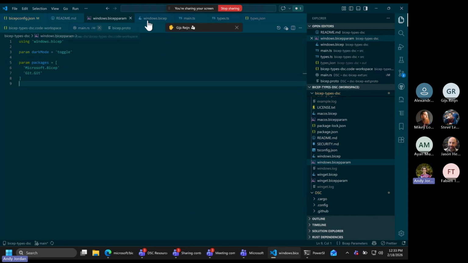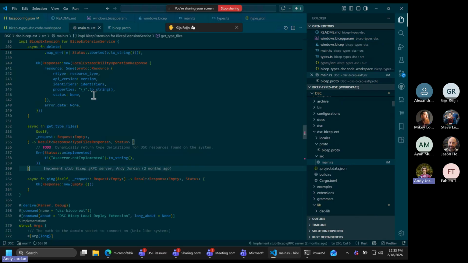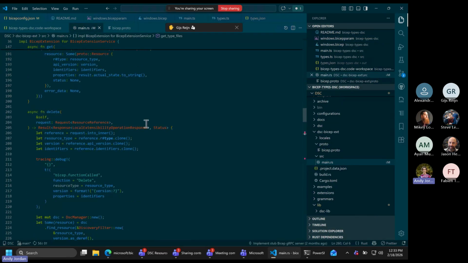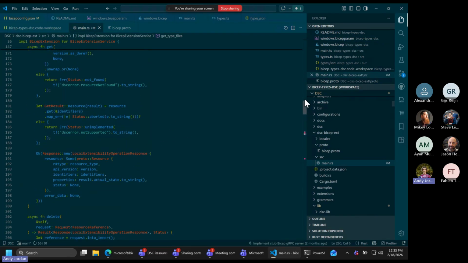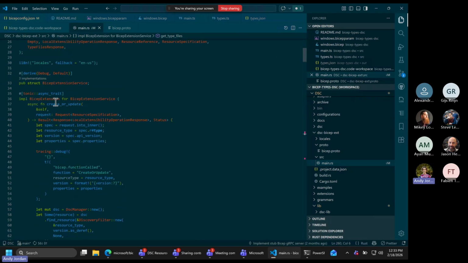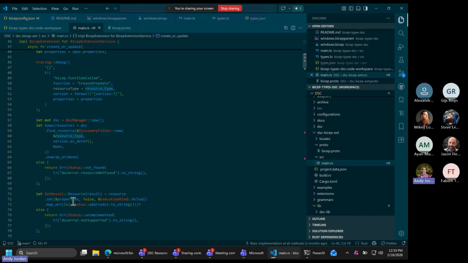When you actually execute against DSC, let me go to the set function here, just to really clarify, the create or update gets the full spec of properties after all the resolution has happened. So there's no function calls in there. There's nothing for DSC to interpret. It is just straight up all of the resolved properties, the version and the resource type, and those are passed straight into set on that resource.